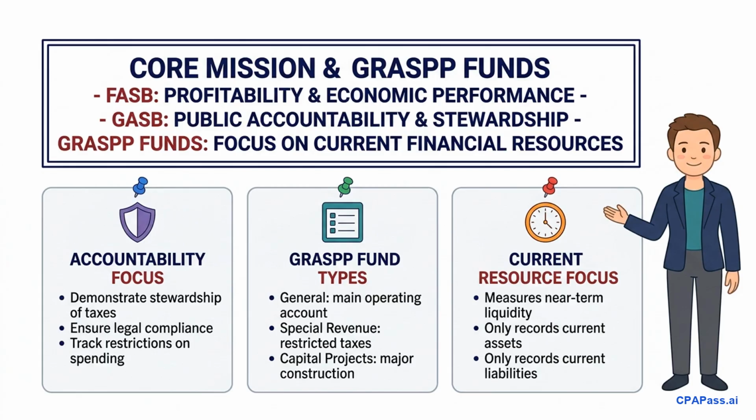To master the FAR exam, you must understand the difference in core missions. FASB focuses on profitability and economic performance for businesses. GASB focuses on public accountability and stewardship for governments. This difference dictates how the 5 governmental GRASP-PP funds operate.